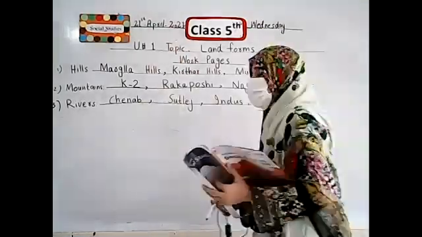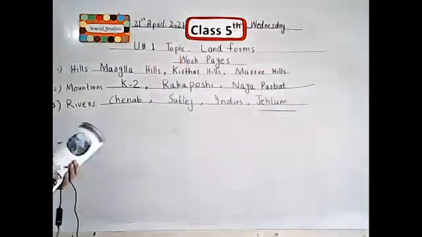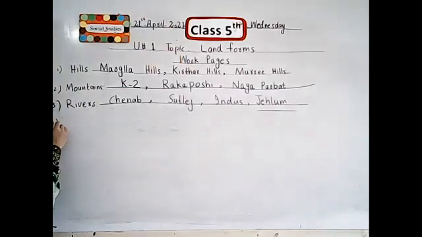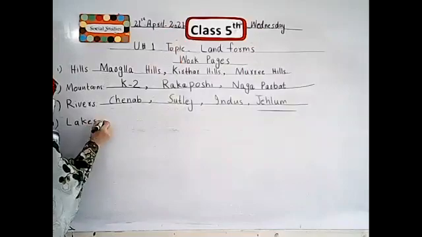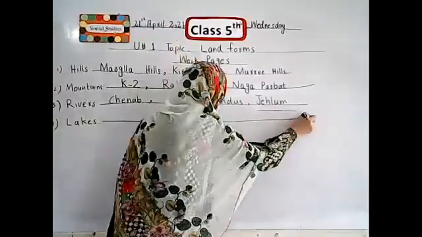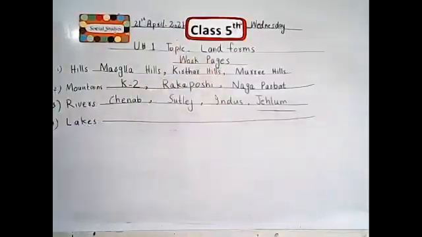Now, our next heading is lakes. Lakes means jhilein. In this, we write the names of lakes that have been found in Pakistan.